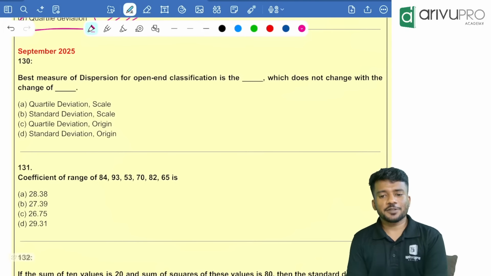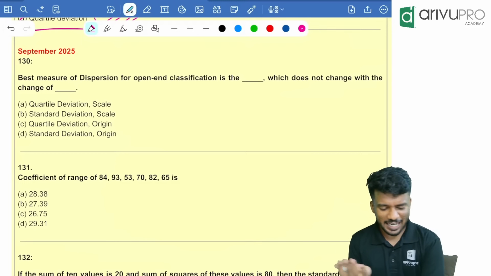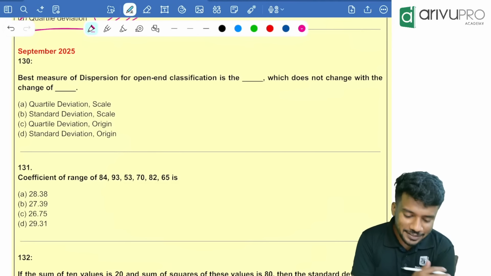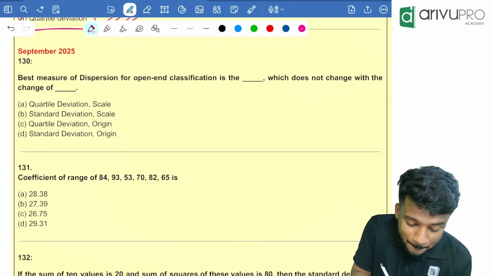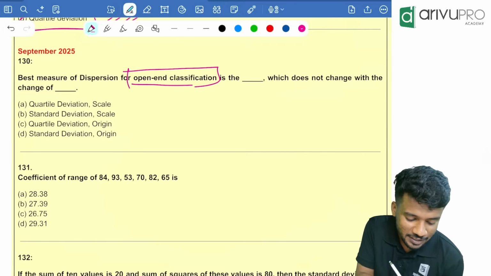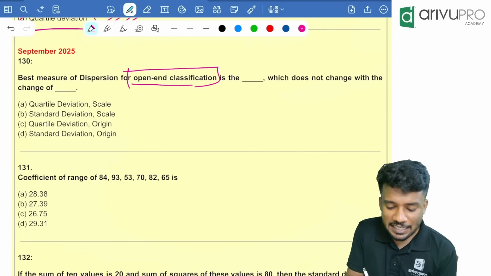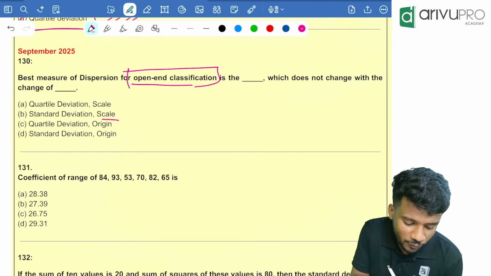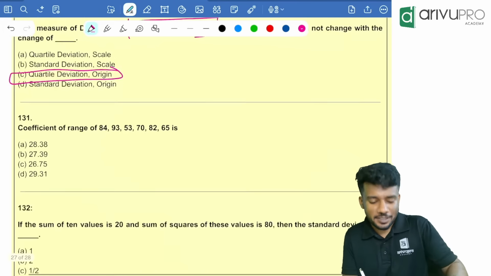September 2025, the last attempt, we had very few questions and the questions were very direct. Best measure of dispersion for open-ended, just like the previous attempt, they repeated. Open-ended classification is what? Quartile deviation, and which does not change with the change of what? The change of origin. So answer is option C.